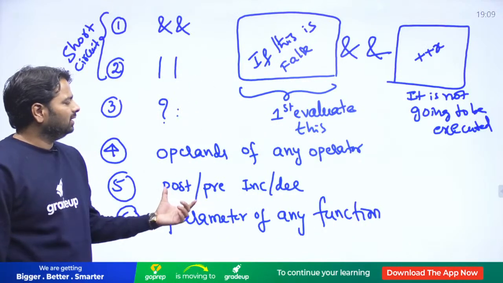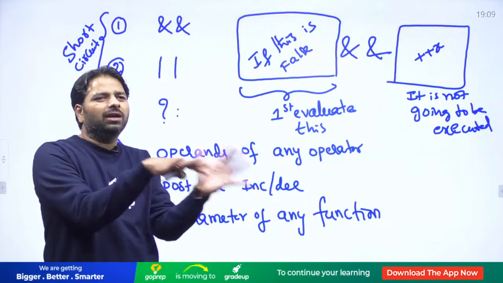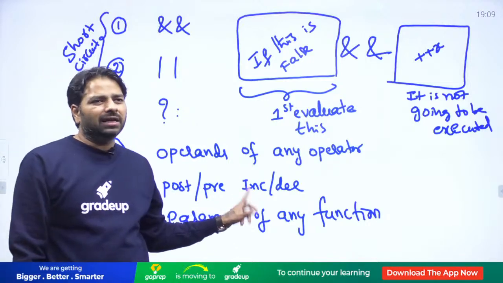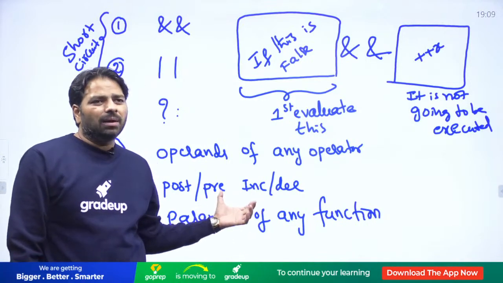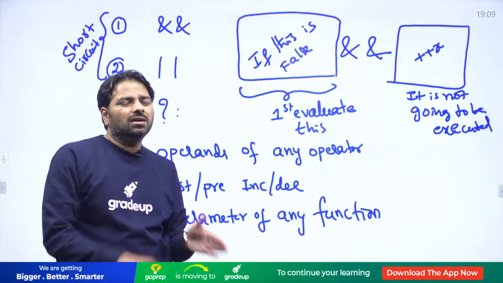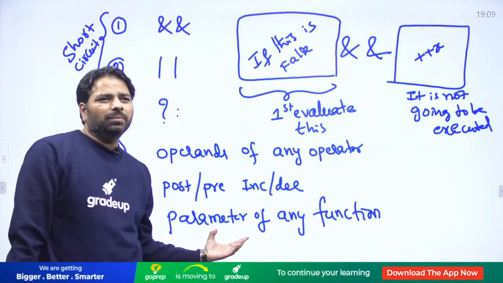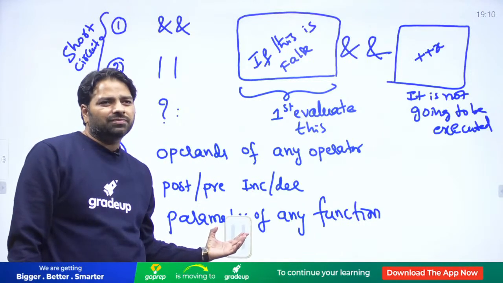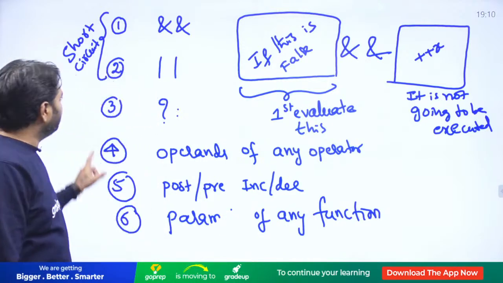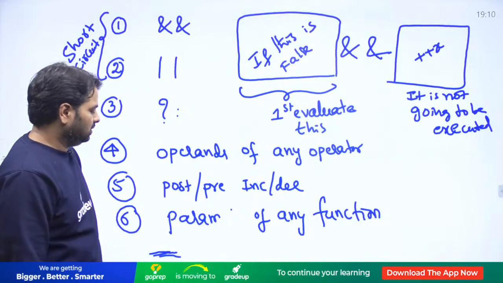Okay, now another one: operands of any operator depend on the machine. Is the left operand or the right operand evaluated first? We don't know exactly. Post and pre-increment and decrement have side effects, and their output changes from compiler to compiler. And with the parameters of any function, when you are passing them, it's going to be very difficult. Are they passed from left to right or right to left? Keep remembering, these things are going to be difficult for many programmers.